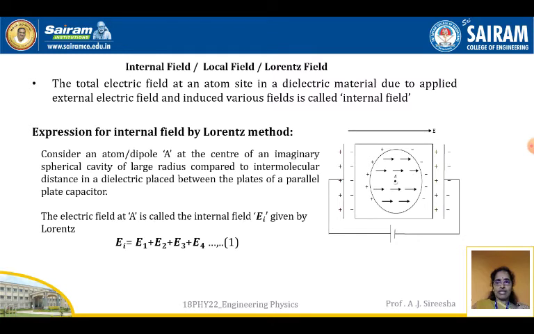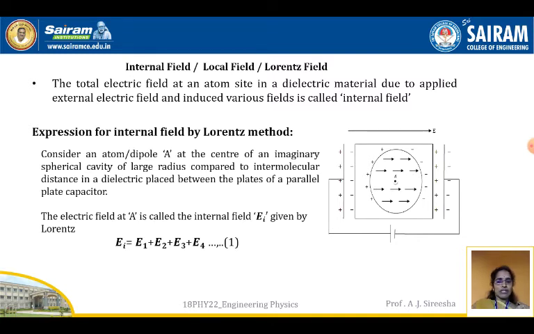Now we will see how exactly it is happening. Consider an atom or a dipole A at the center of an imaginary spherical cavity of large radius compared to the intermolecular distance, in a dielectric placed between the plates of a parallel plate capacitor. If you look at the figure, it is a parallel plate capacitor where we take an imaginary spherical cavity of large radius compared to the intermolecular distance. The electric field at point A is called the internal field EI, given by